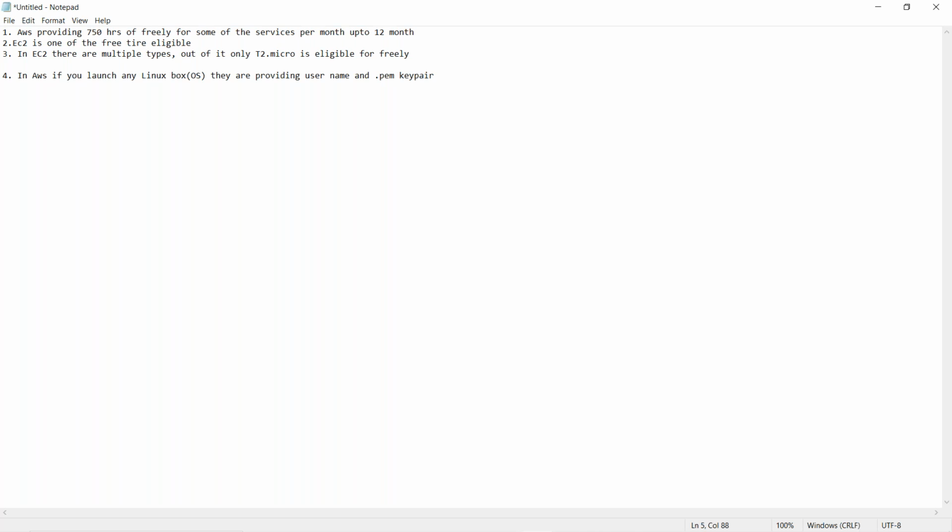Within the bracket, after key pair. So this key pair contains.